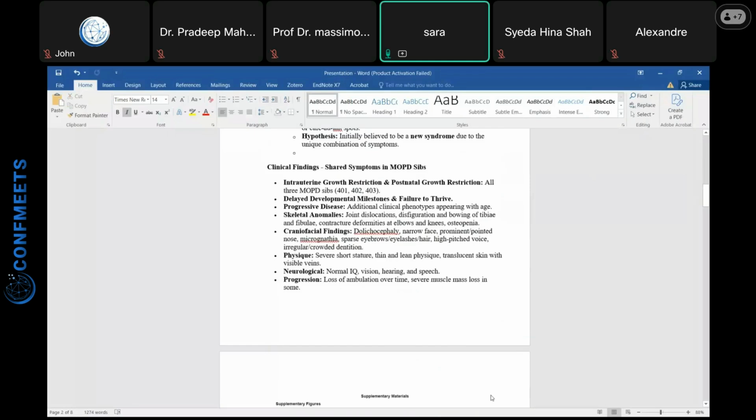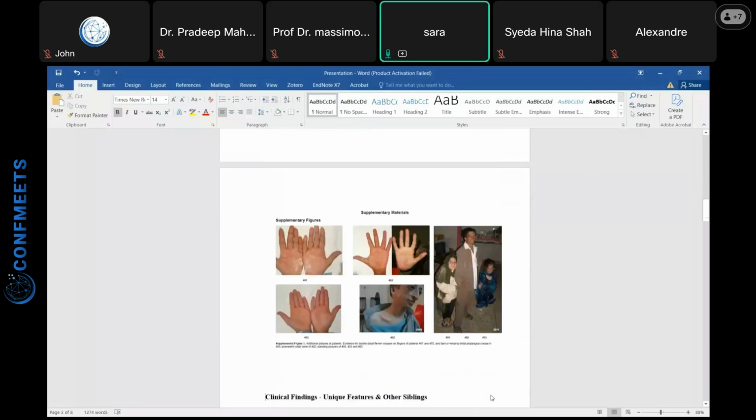In all three siblings there was scoliosis, and now you can see their pictures. This patient was about 20 years old when we first visited this family, but he died a few years ago, and we got all his clinical details, and you can see their disproportionate short dwarfism.